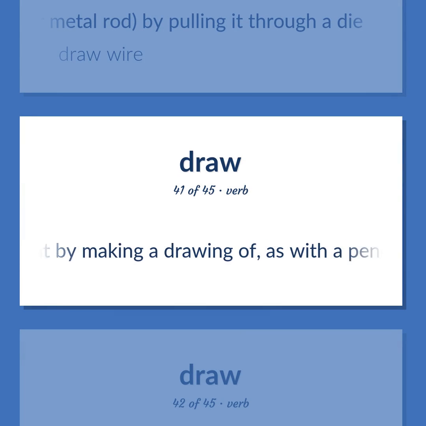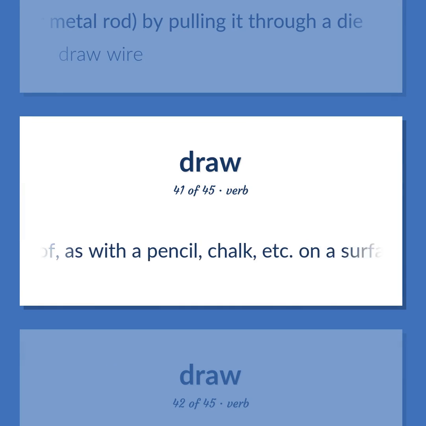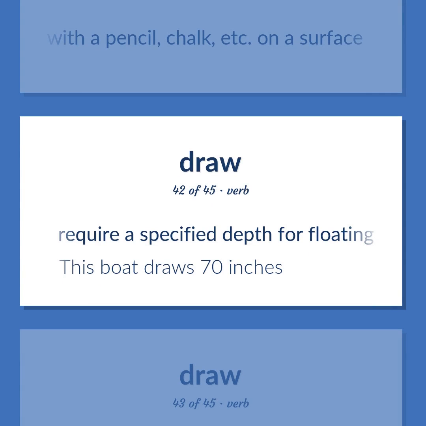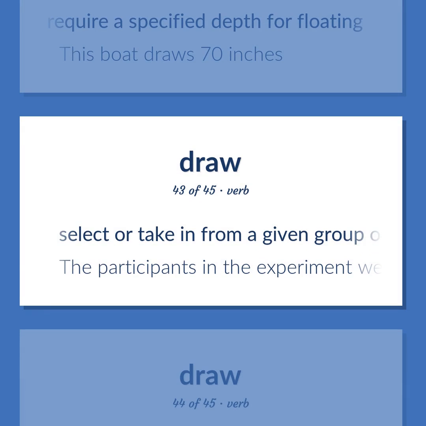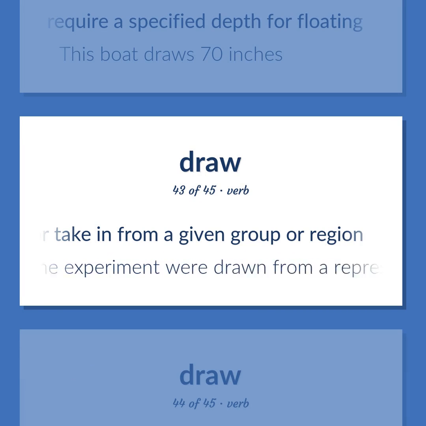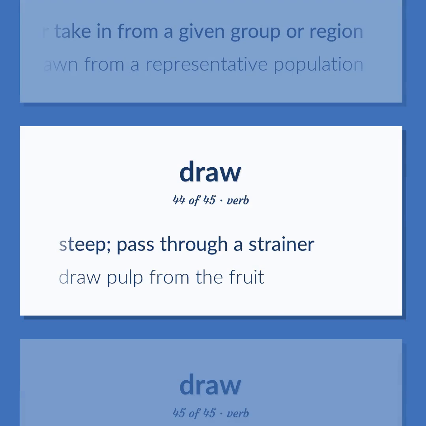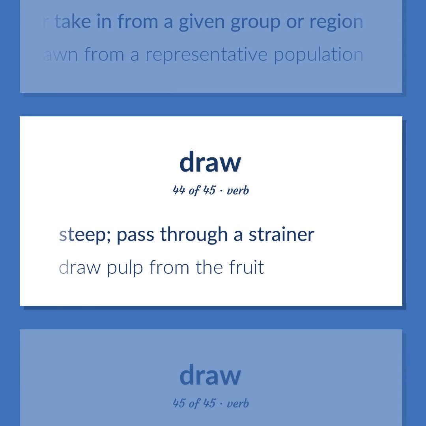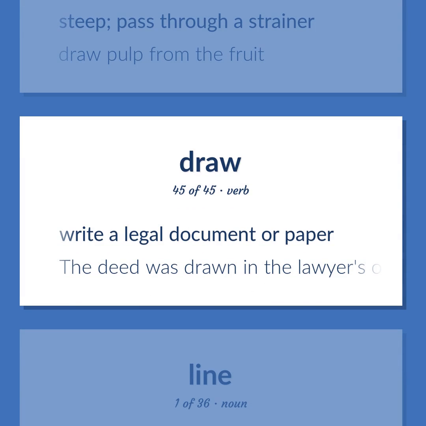Represent by making a drawing of, as with a pencil, chalk, etc. on a surface. Require a specified depth for floating. This boat draws 70 inches. Select or take in from a given group or region. The participants in the experiment were drawn from a representative population. Steep. Pass through a strainer. Draw pulp from the fruit. Write a legal document or paper. The deed was drawn in the lawyer's office.